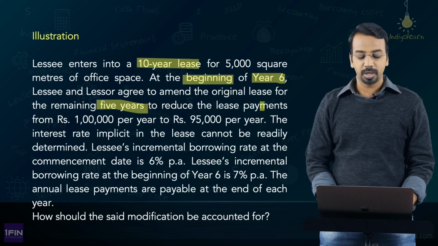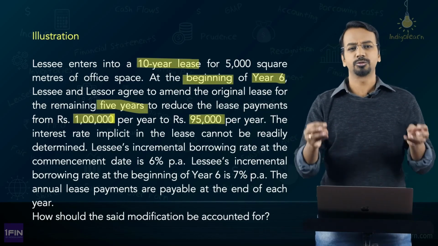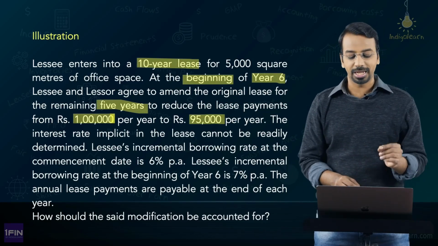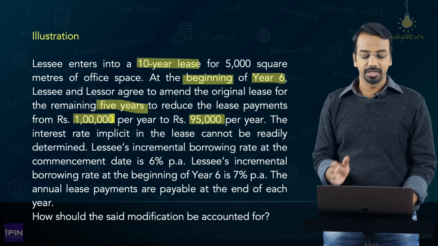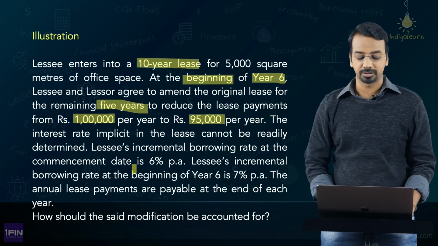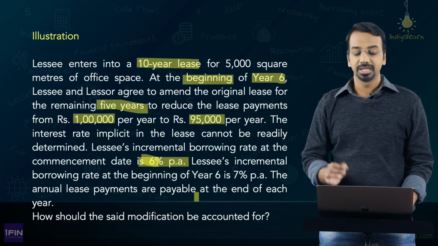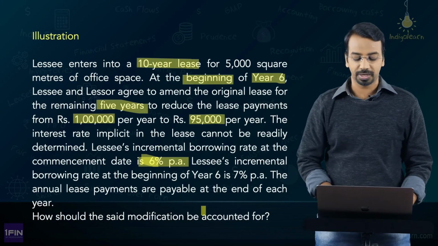To reduce the lease payments from 1 lakh per year to 95,000 per year. So the lessor and the lessee agreed, for whatever reasons, to reduce the lease payments from 1 lakh per year to 95,000 per year. The interest rate implicit in the lease cannot be readily determined and the lessee's incremental borrowing rate at the commencement date is 6%. So when the lease commenced, the incremental borrowing rate is 6%. So that will be the discounting factor.